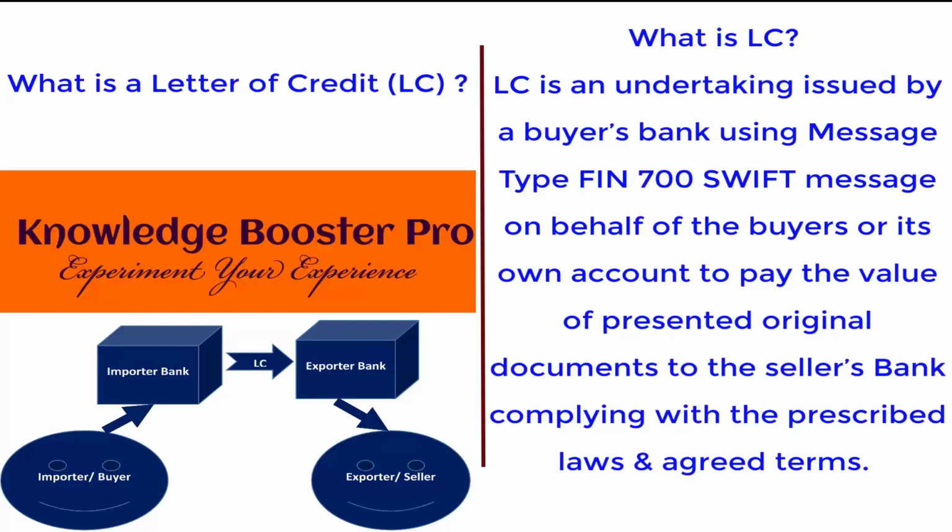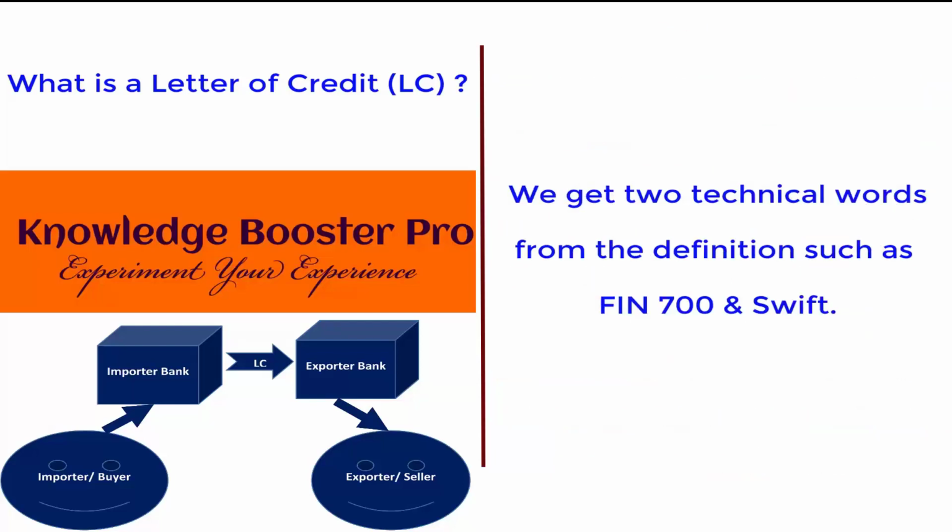LC is an undertaking issued by a buyer's bank using message type FIN 700 SWIFT message on behalf of the buyer or its own account to pay the value of presented original documents to the seller's bank, complying with the prescribed laws and agreed terms. We get two technical words from the definition: FIN 700 and SWIFT.